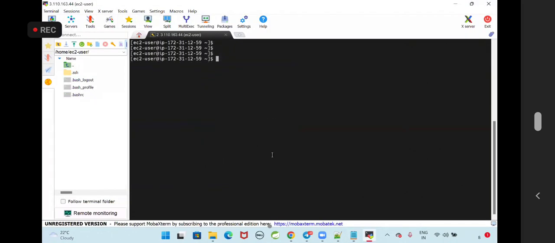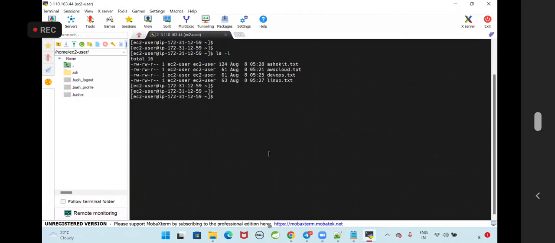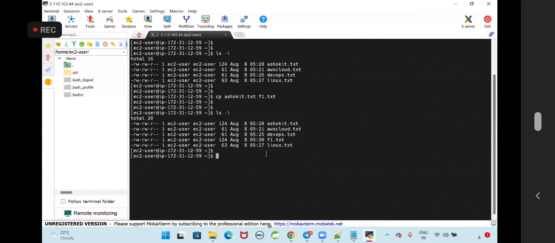There is another command called cp, which is available just to create a copy of the file. To create just one copy of the file, we can go for the cp command. ls -l, ashokit is available, cp ashokit.txt f1.txt, ls -l f1.txt also created.